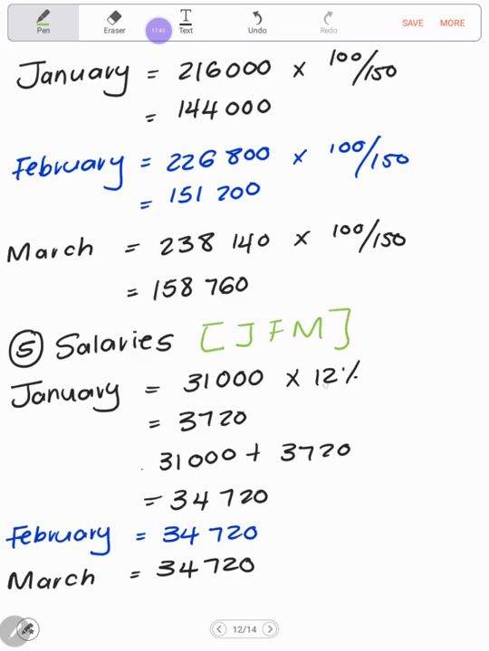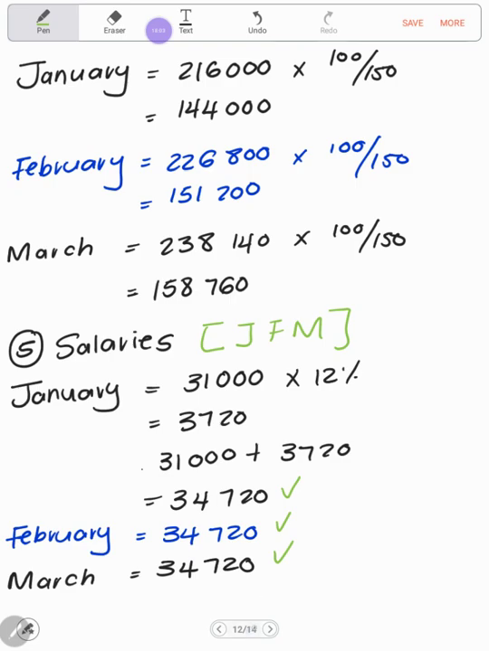So 31,000 times 12%, there's an increase of 3,720. I'm going to add that to the 31,000 to get an increased total worth 34,720. And it will remain constant until January next year. As they said, they only increase salaries in January.